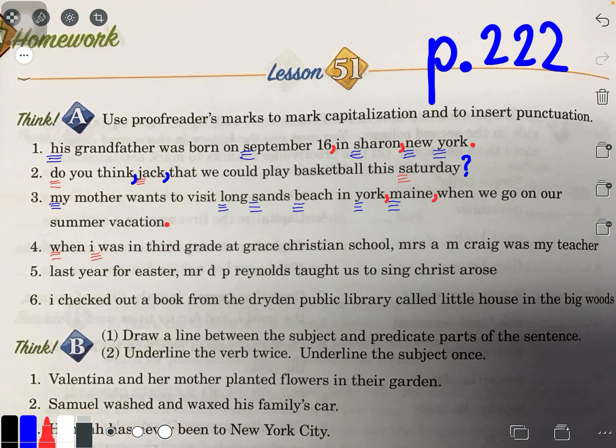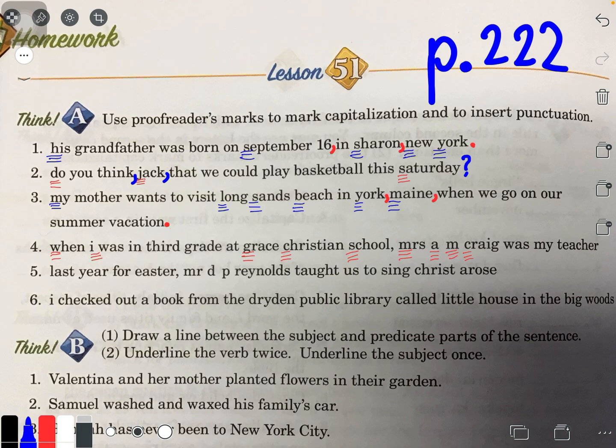So that's fine. However, Grace Christian School needs to be capitalized because it's a proper noun. It's a specific or particular name of a school. So I'm going to capitalize Grace Christian School. Sorry if that's tiny, but I hope you can tell. And then Mrs. is an abbreviation, so I need to capitalize Mrs. A, M, those are also initials, so that needs to be capitalized. That's someone's name. Craig is someone's last name. Was my teacher. Teacher does not need to be capitalized. It's a common noun. Now I'll go back and I'll add the necessary punctuation marks.